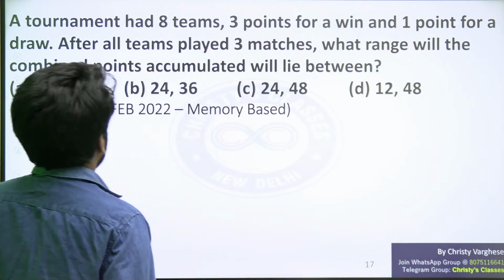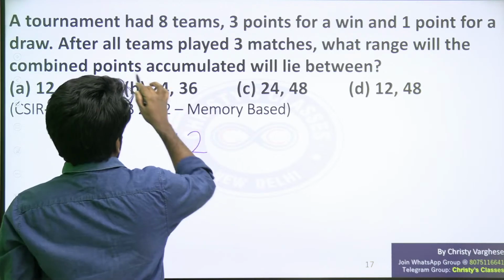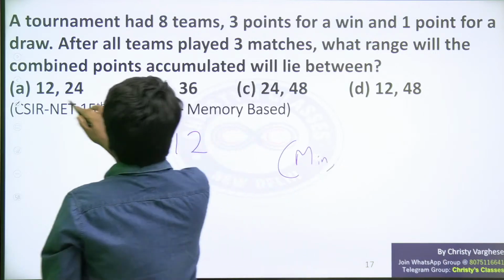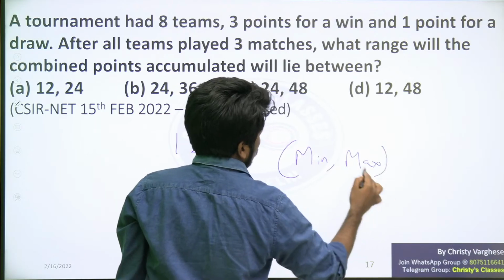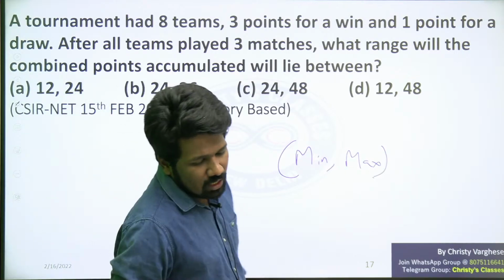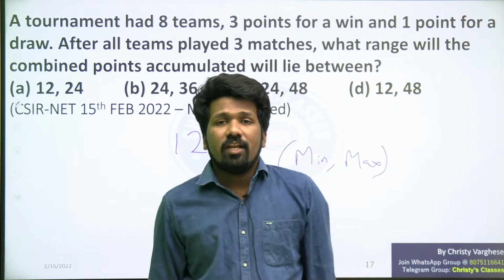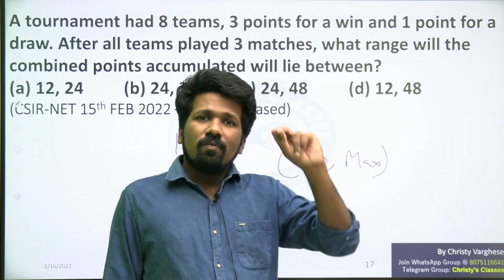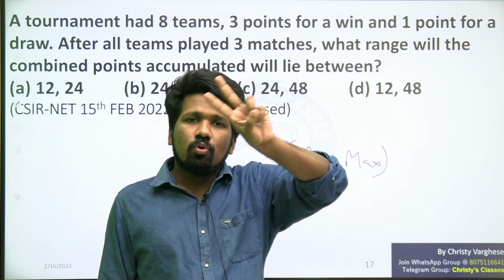So in that case, total 12 matches now. I told you the range means you need the minimum and the maximum. Minimum how many points are accumulated? The minimum is satisfied if every match ends as a draw, because then each team will get 1 point each. So in a match only 2 points are accumulated.